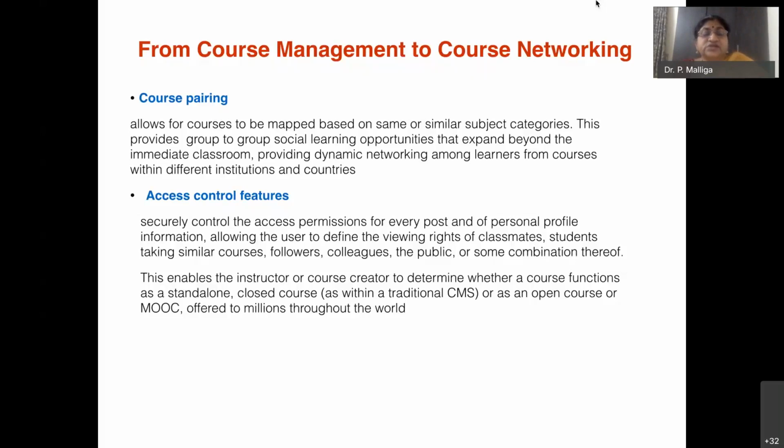This enables the instructor or course creator to determine whether the course functions as a standalone, closed course, as in the traditional way we host courses in Canvas, Moodle, Google Classroom, or as an open course like in Swayam, Coursera, edX. You can create an open course or MOOC offered to millions throughout the world. So that facility is available.